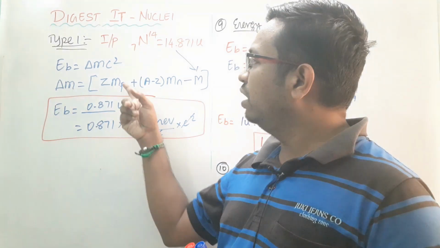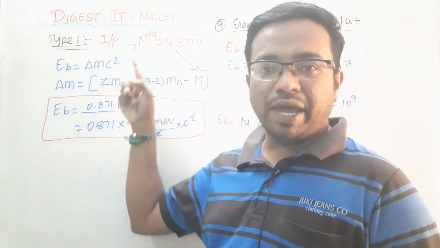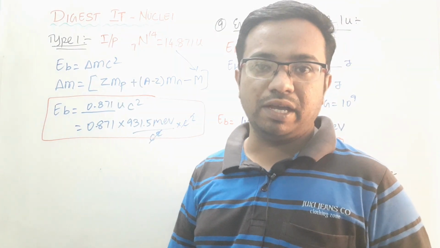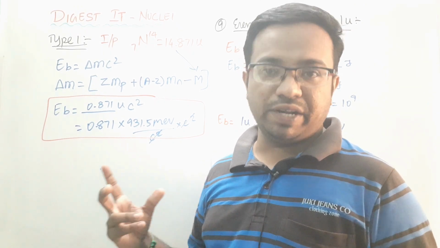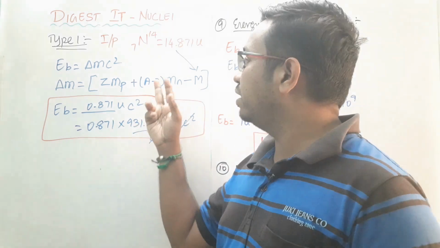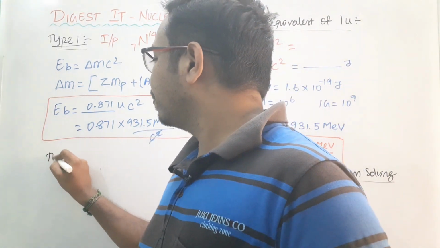Okay, now see this one. I am going to add here the number of neutrons and protons. I have left out electrons here because the mass of the electron is very small. That's why I left that particular element out, right? So next one, type 2 problem.